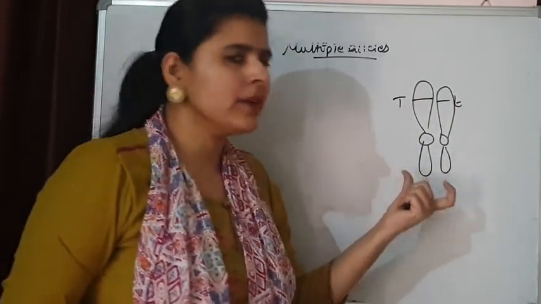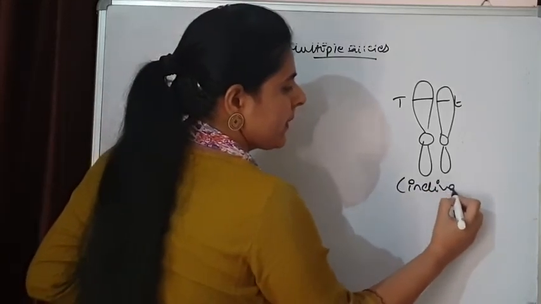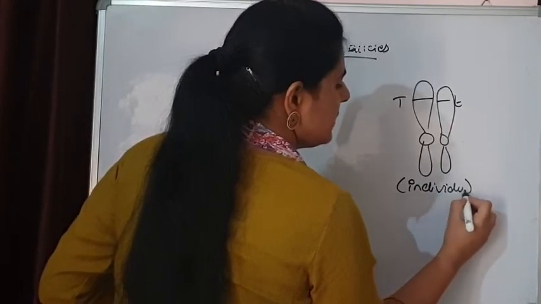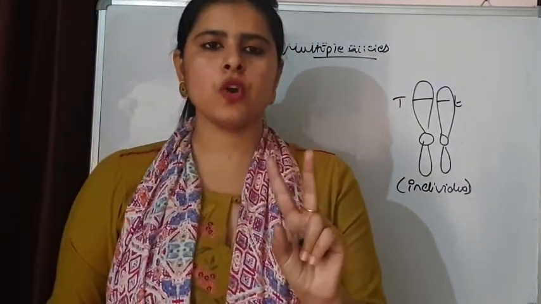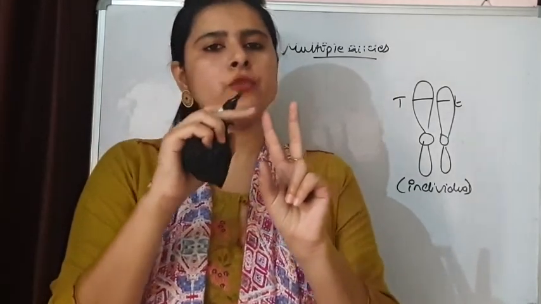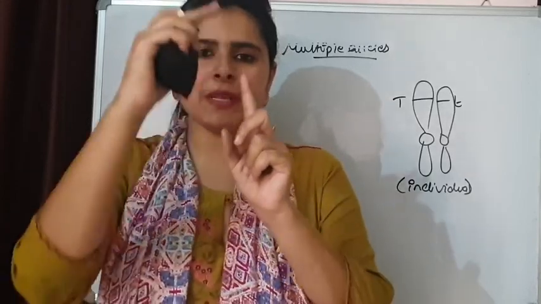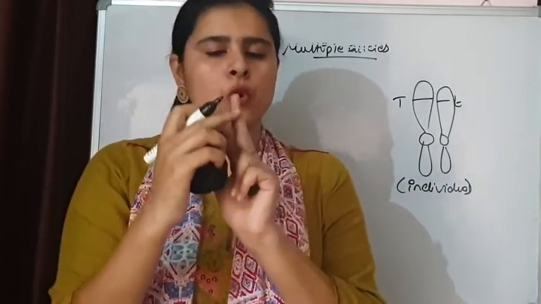This is right, but it is right for an individual. An individual carries two homologous chromosomes, so only two alternative forms of a gene are possible. One alternative form will be present on one chromosome and the second on its homologous pair.